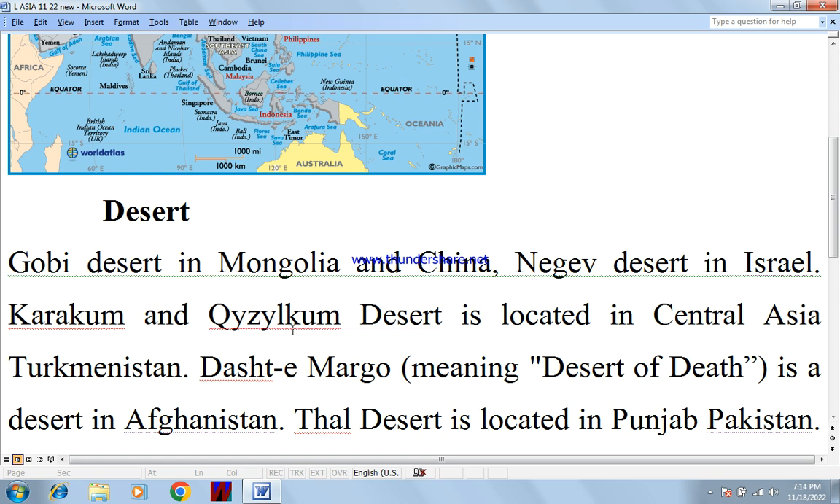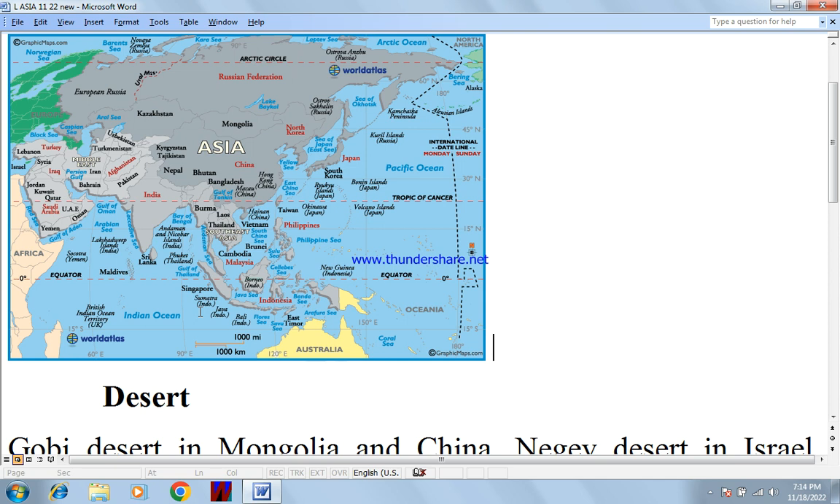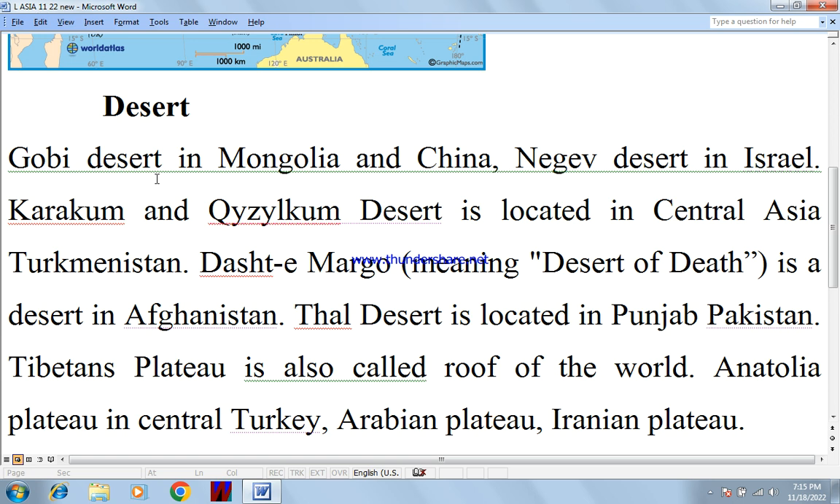Karakum and Kyzylkum Desert is located in Central Asia. Turkmenistan. Let me show you. This is in Central Asia. This is Turkmenistan, and these deserts are spread in Central Asia. And there is another, Dasht-e Margo, meaning desert of death, is a desert in Afghanistan. Thal Desert is located in Punjab, Pakistan.